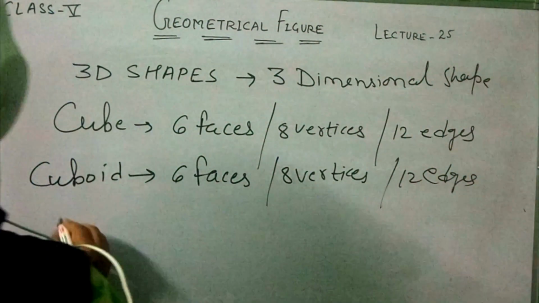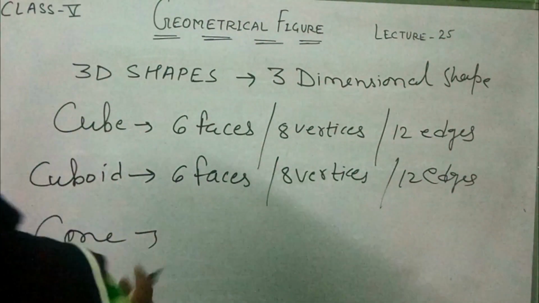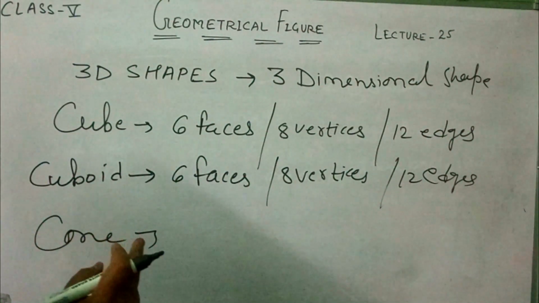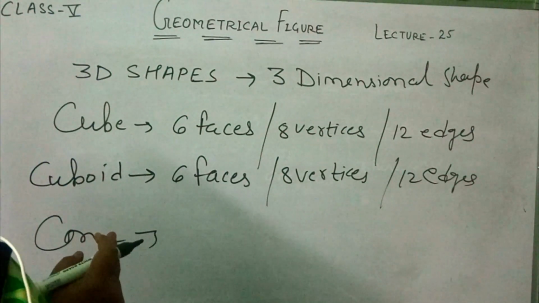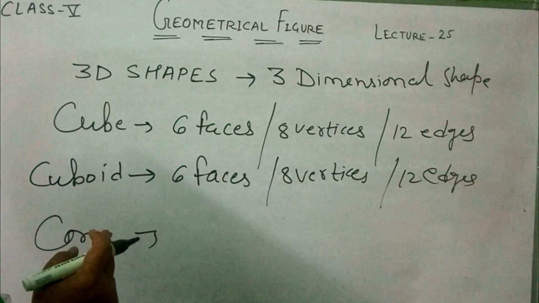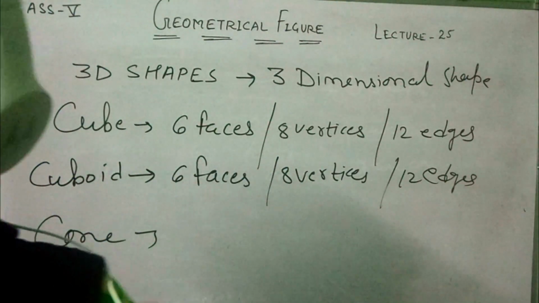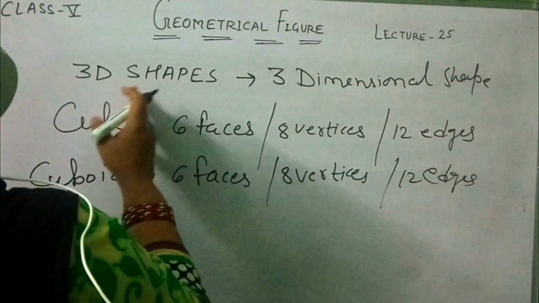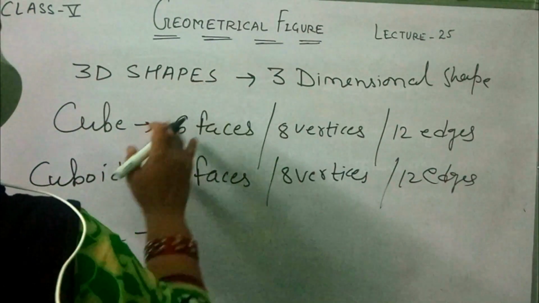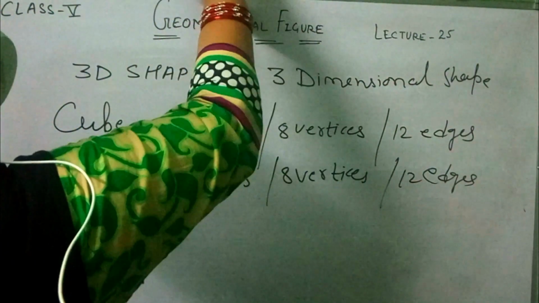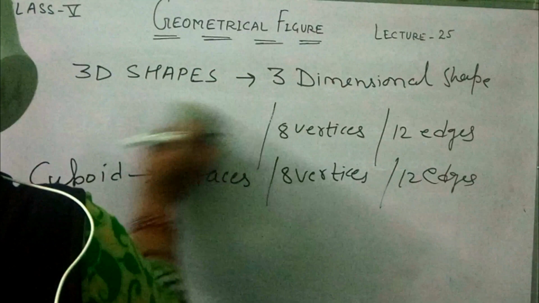Cone. What is a cone? A cone is a solid which has a circular base and narrows smoothly from the surface. So students, these are examples of three-dimensional shapes, and I also explained two-dimensional shapes, triangles.